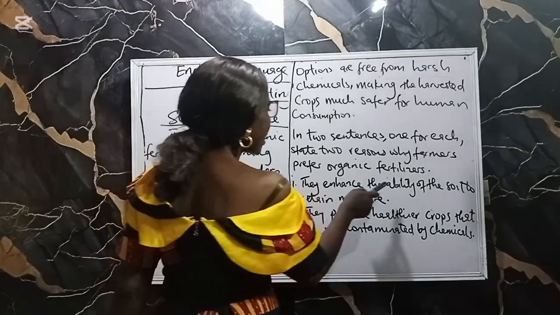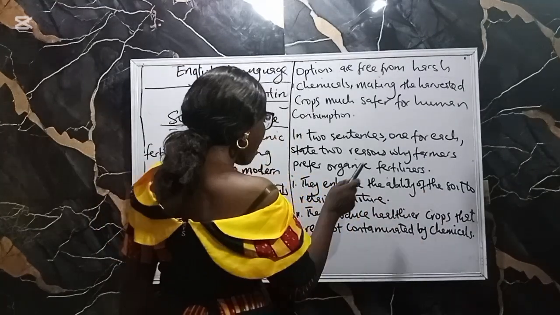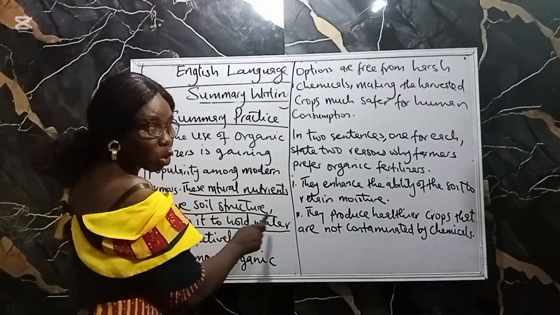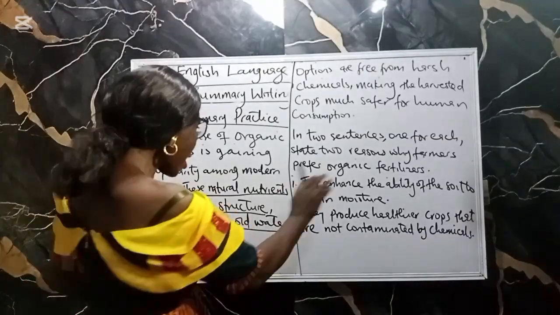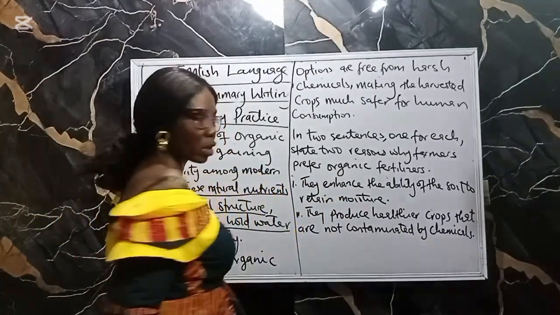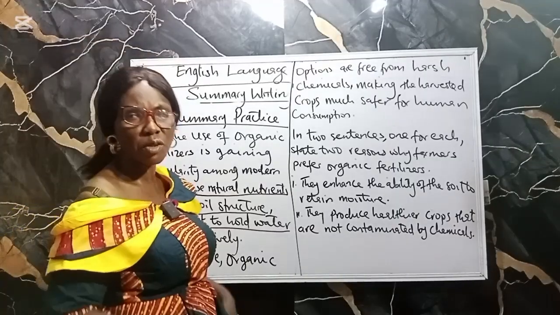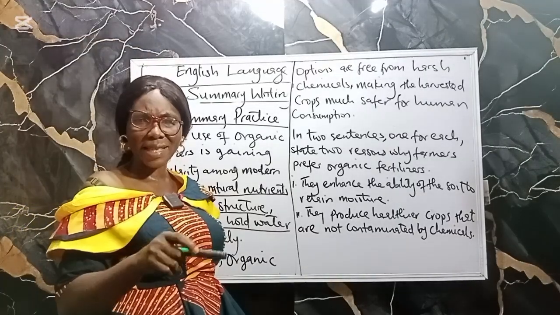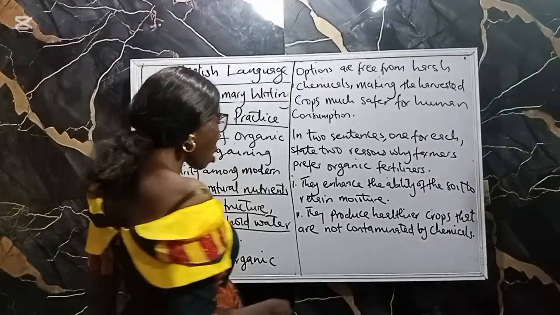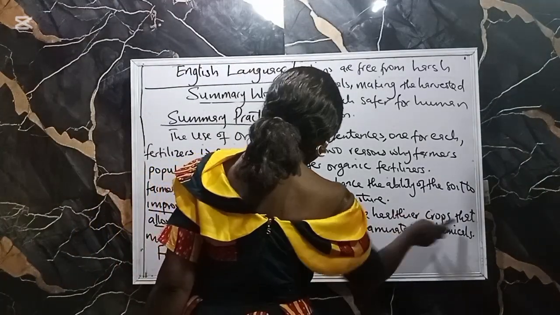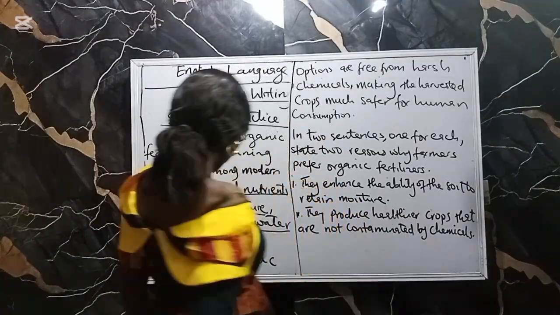They enhance the ability of the soil to retain moisture instead of saying to hold water. That is how to summarize. I paraphrase it this way. Do you understand? Remember I told you you can use synonyms in order to retain the main point or main idea in the passage. Then the second one: they produce healthier crops that are not contaminated by chemicals.